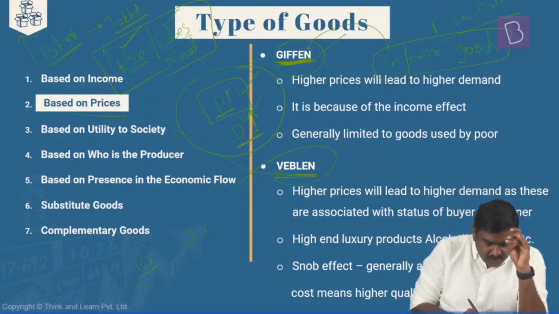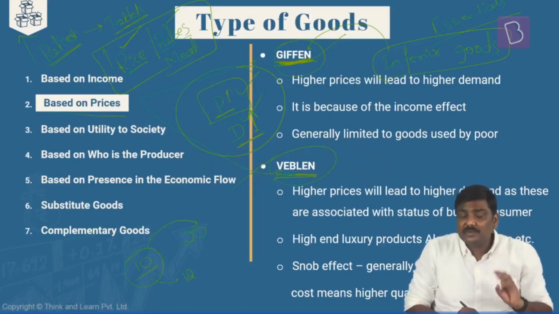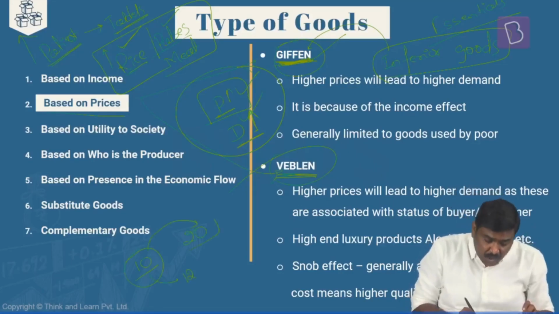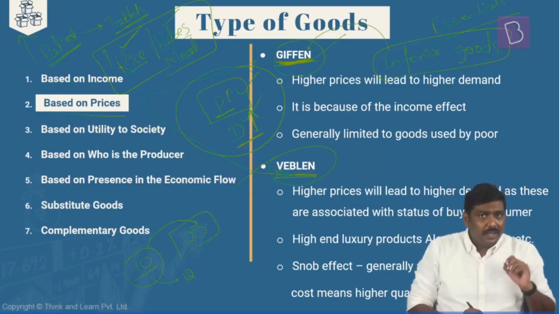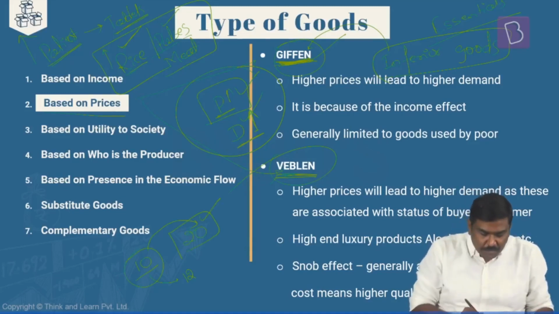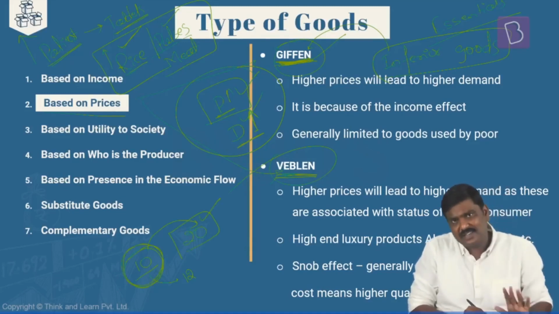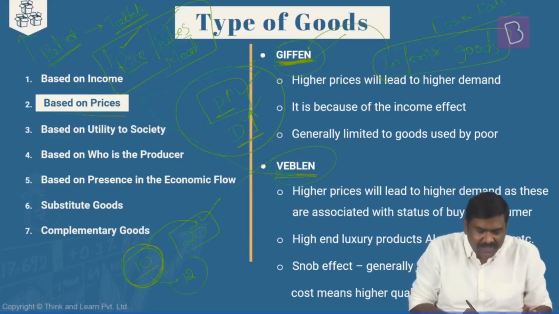So earlier the cost of rice was 10 rupees. Imagine the cost has increased to 12 rupees. He cannot shift to the next variant or next quality of rice because it is much costlier. He cannot substitute this. So there is no option for him but to continue to consume this quality of rice itself, even though the price has increased.